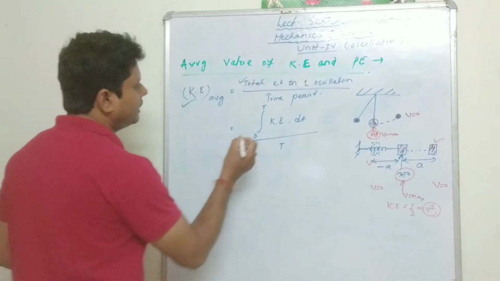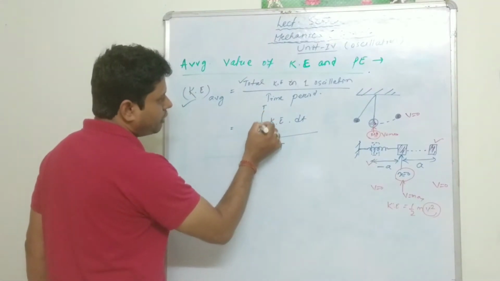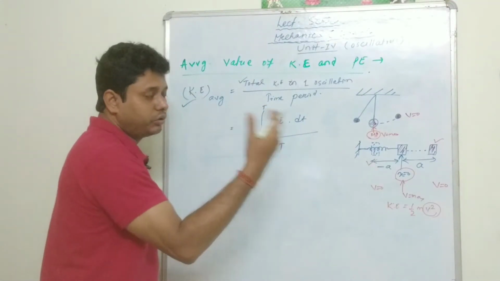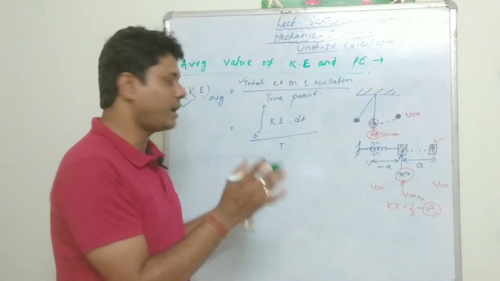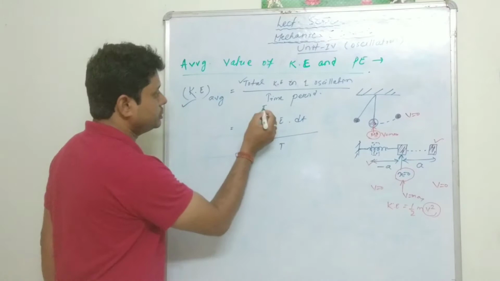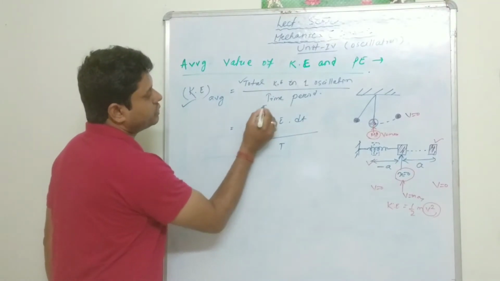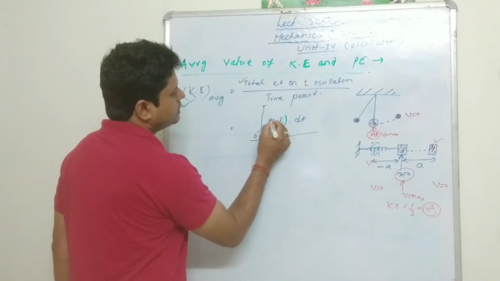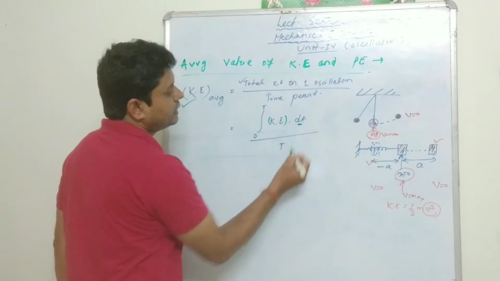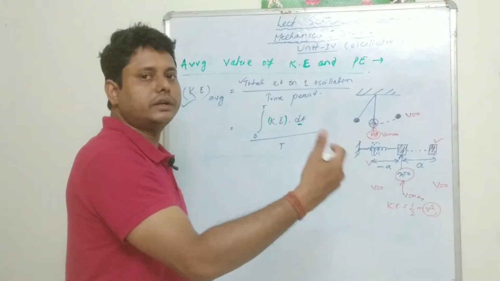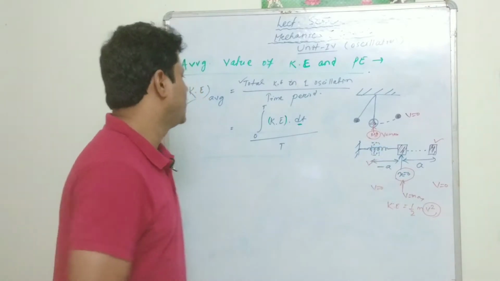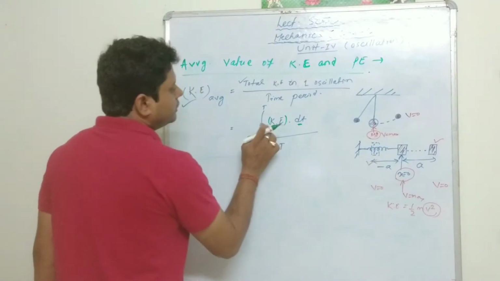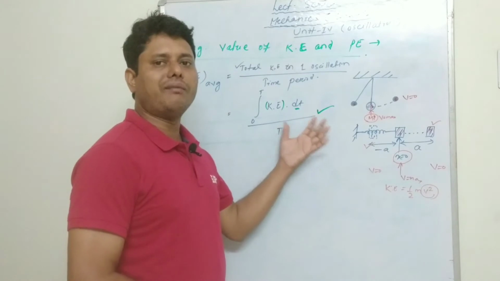Only for that reason the addition is written in the form of integration, from 0 to T, the total time period of one oscillation, with kinetic energy integrated with respect to t. So this is the general expression of average kinetic energy.